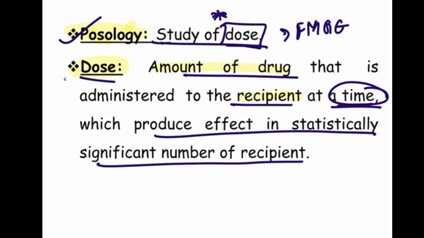A particular amount of drug will be administered to the recipient. Recipients may be humans or animals, but mainly humans for us. So we administer it, it goes inside, and in a particular time it will produce the effect in a statistically significant number of recipients. Whatever dose we take, that much effect it will produce.